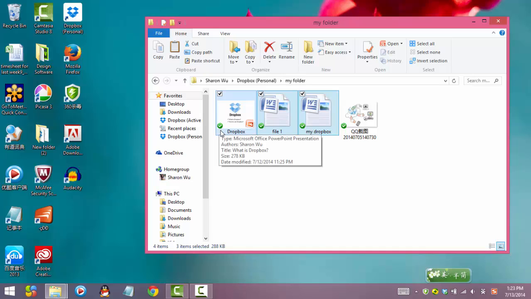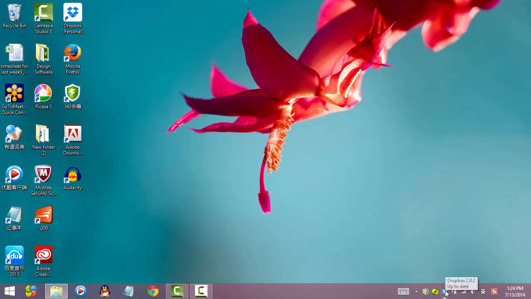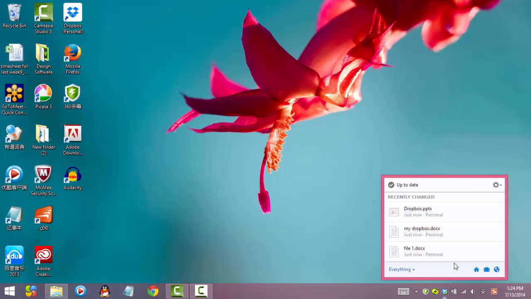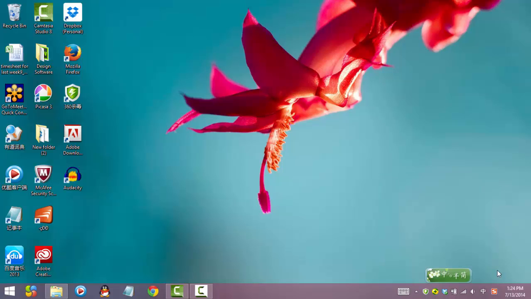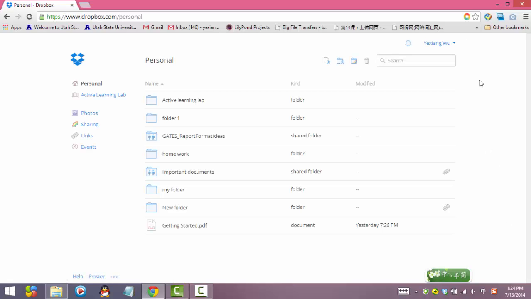The green check mark means they have already been uploaded. Let's go to Dropbox website and see what has happened. Close the folder and click the Dropbox icon. Choose the Earth-shaped icon and single-click it. Then you will go to Dropbox website.